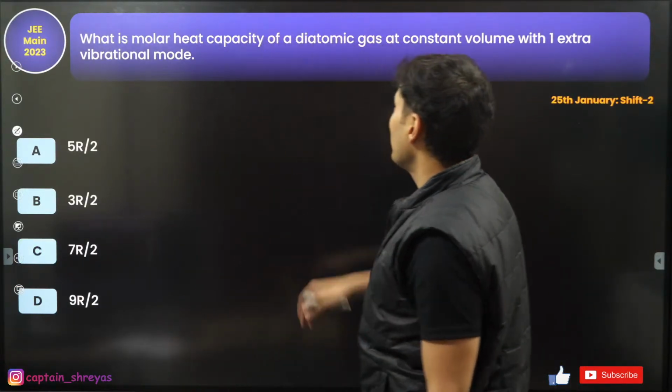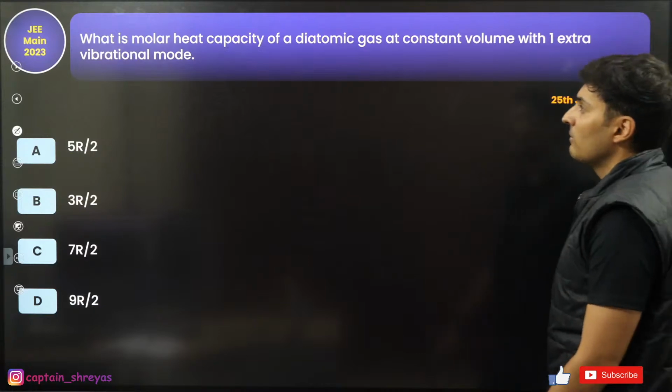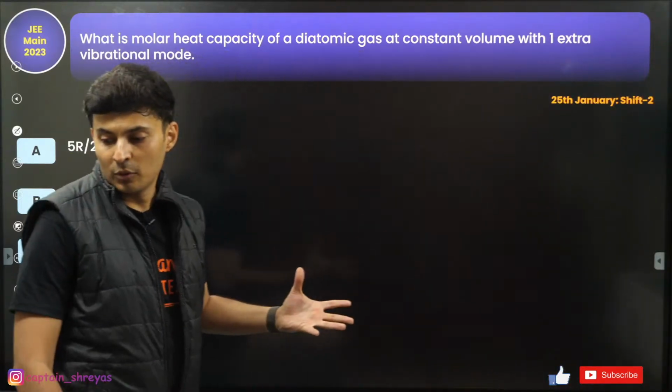What is the molar heat capacity of a diatomic gas at constant volume with one extra vibrational mode?